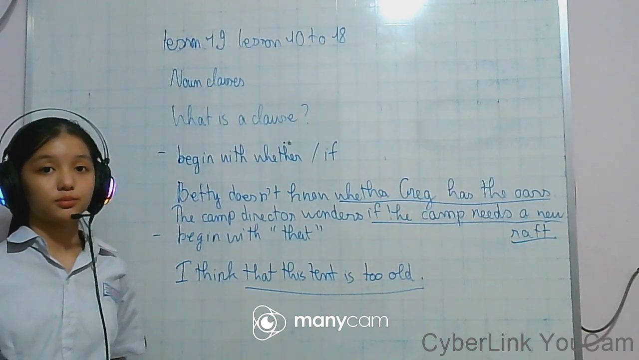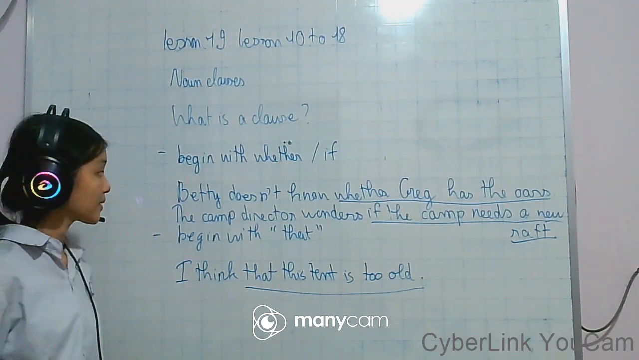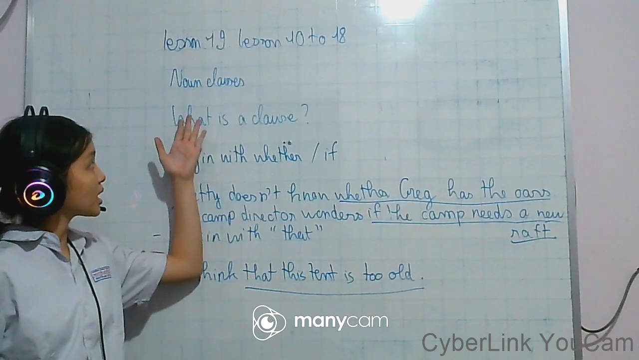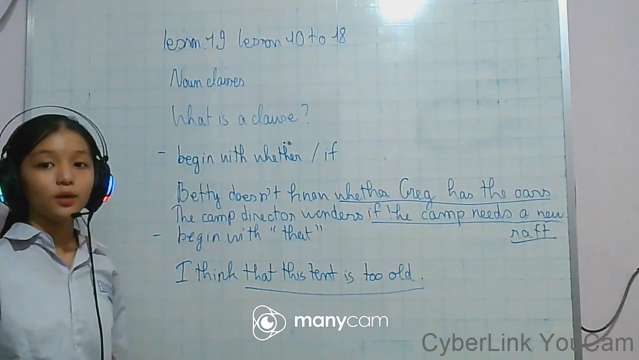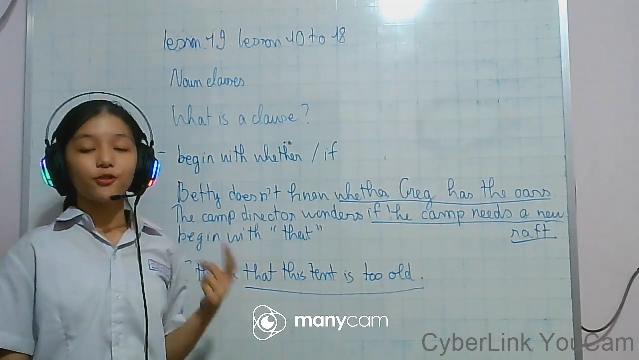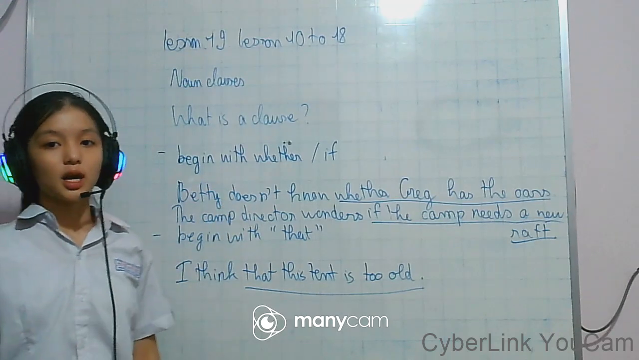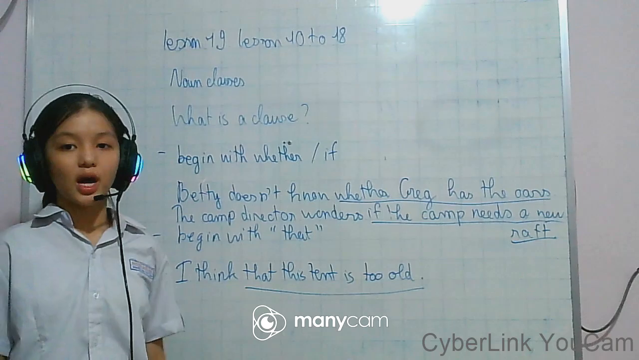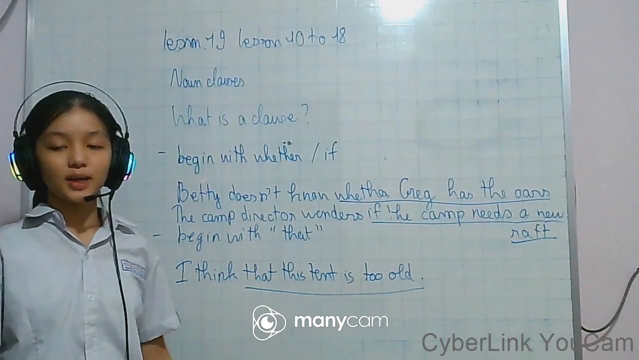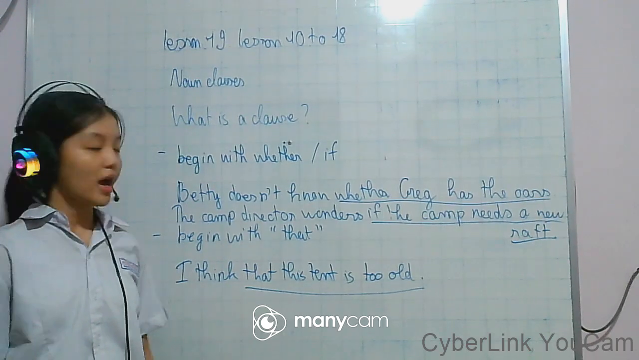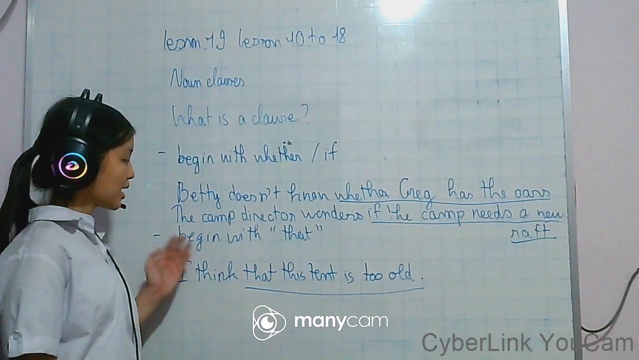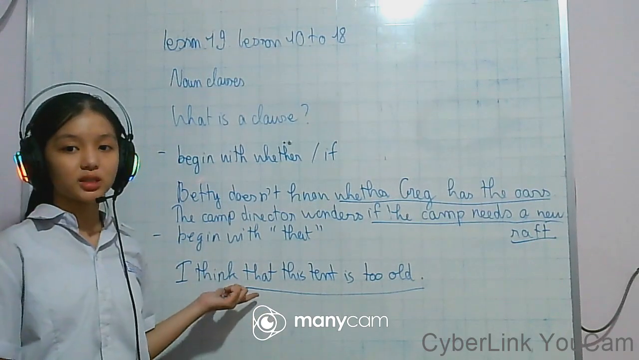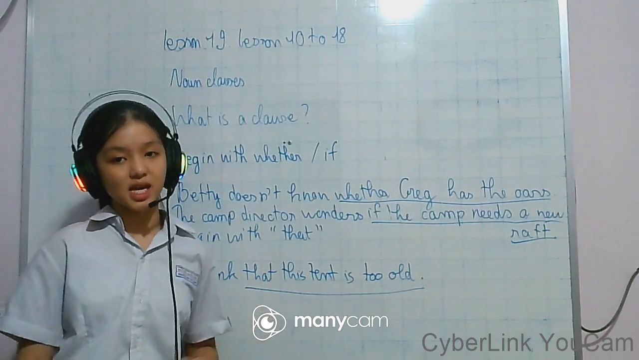Let's look at the part of look and listen. We can begin a noun clause by whether or if. For example, Betty doesn't know whether Greg has the oars. The camp director wonders if the camp needs a new raft. And a noun clause can begin with that. For example, this: I think that this tent is too old.